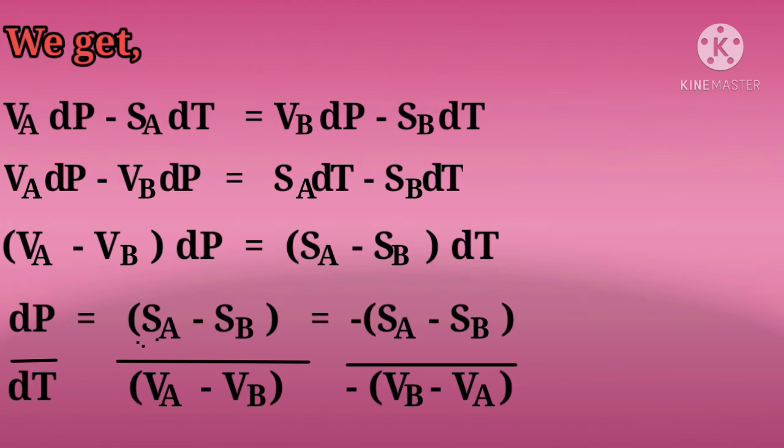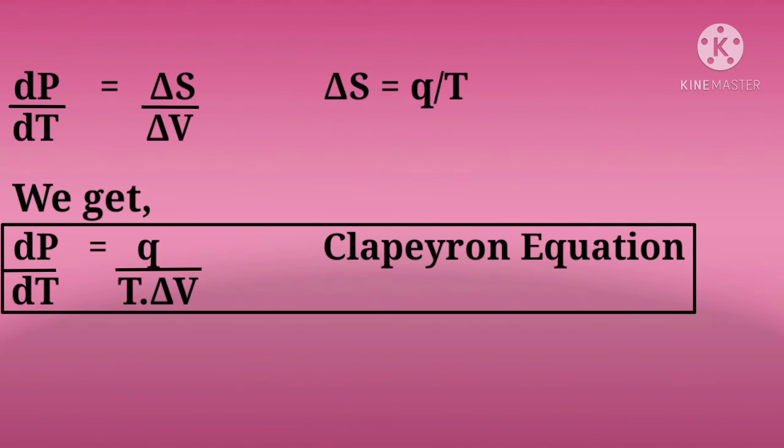Minus minus gets cancelled and we get an equation delta P upon delta T equals delta S, that is change in entropy, upon delta V, that is change in volume. This is the equation that we get.